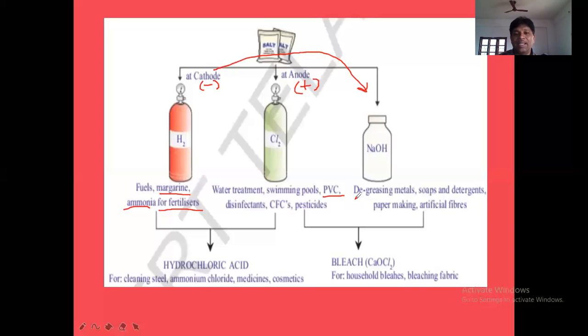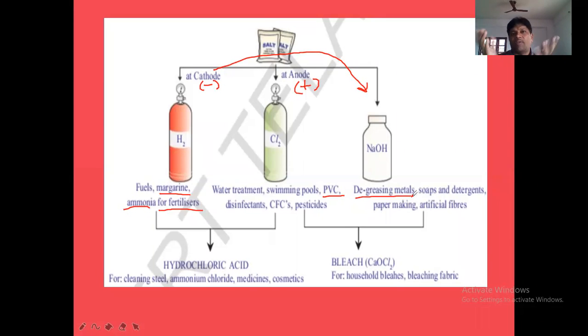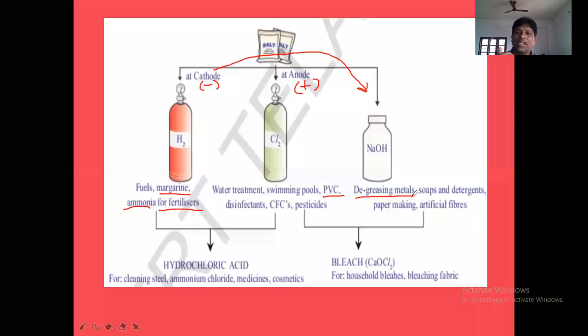Degreasing metals. Metallic objects in the factory will get grease on the surface, covered by some grease. To remove the grease from that metal surface, we use NaOH. NaOH is used for degreasing metals.